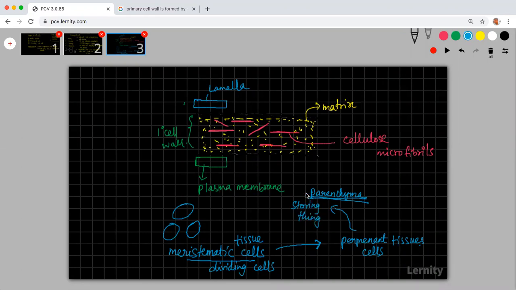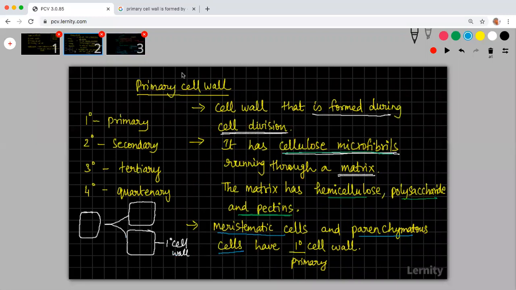So parenchyma cells and meristematic cells will not have secondary cell wall. They will have only what? Primary cell wall. So meristematic cells and parenchymatous cells will have only primary cell wall. Are we able to understand? So these are all layers. With this, the primary cell wall is over. Are you guys understanding?